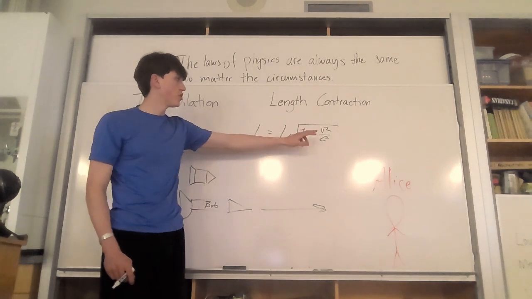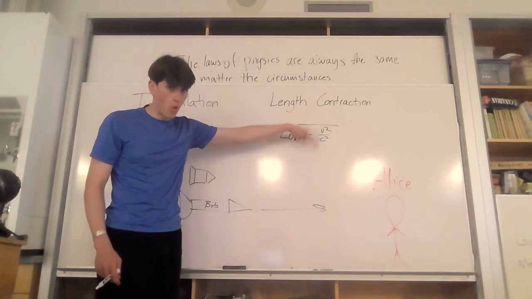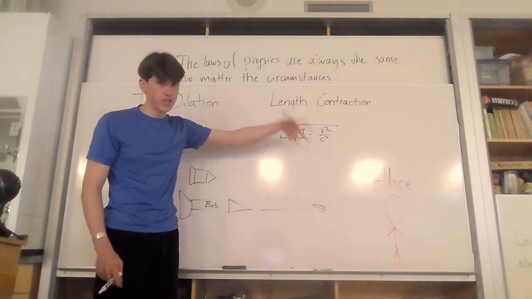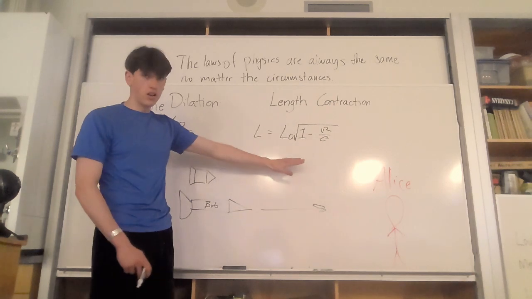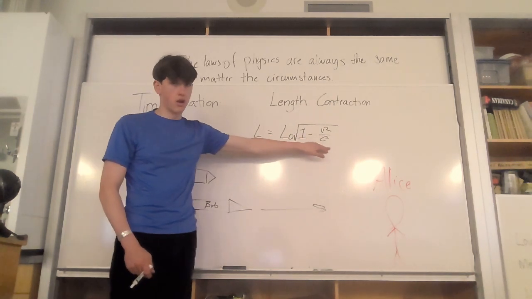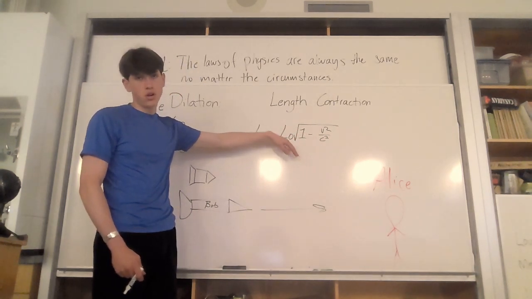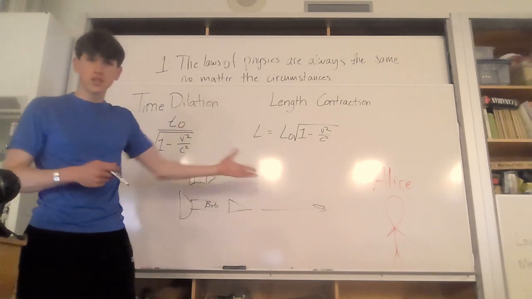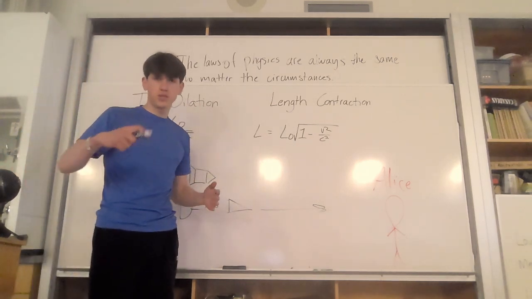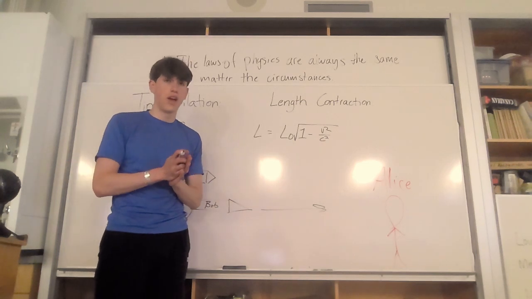As v approaches c, and as v becomes the same as c, the ratio becomes 1. You have the same number over the same number, they cancel out and become 1. Then you have 1 minus 1, which is 0. Once you have 0, you have root 0, and L times root 0 is 0. Everything's 0. So what we're saying with this formula is that once you reach the speed of light, your length will contract to 0, and you will not be visible.